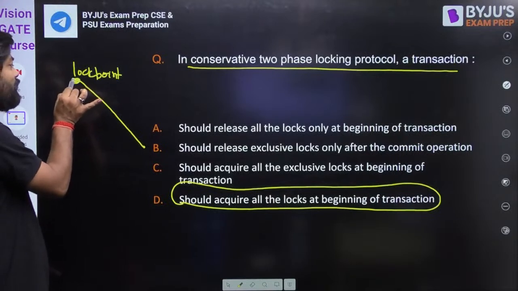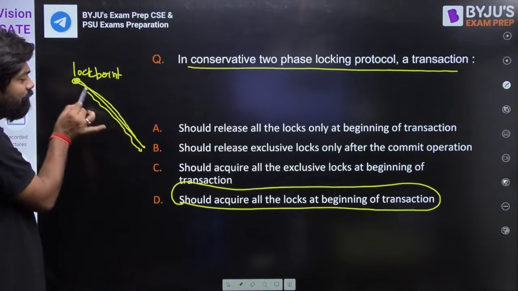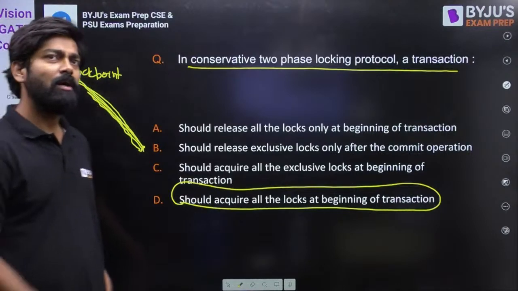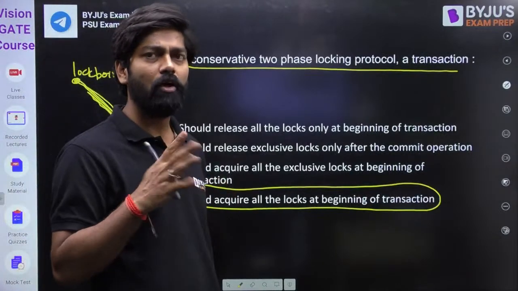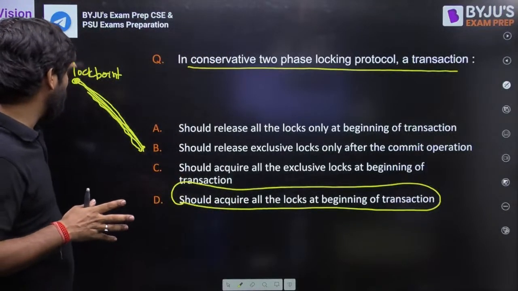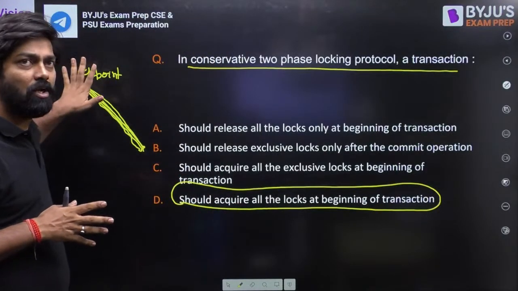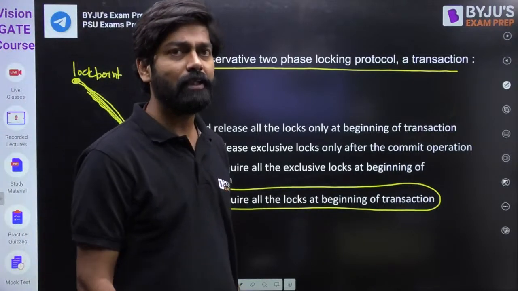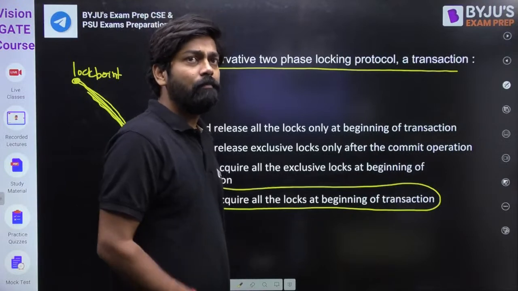See here, we'll start from what? We'll start from the shrinking phase here. Fine. All locks will be available here. All read locks and write locks will be available. We lock all the data items, either read lock or write lock. Is that clear? Fine. Conservative 2PL.